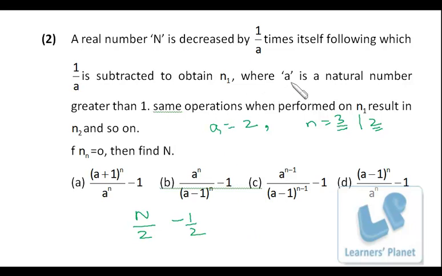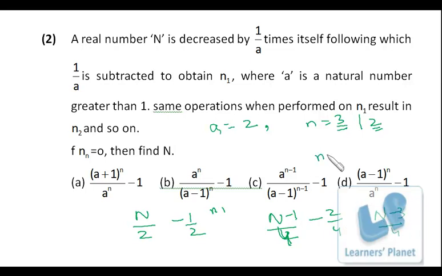After that, the same operation is performed on n1. Now this is n1. On this, once again 1 upon 2 times it is decreased, so it is actually n minus 1 by 2, that is n1. See, in examination you don't have to write each and every step, just be careful about it. This is n1. Once again it is decreased by 1 upon 2 times, so I'll be getting half of this. From this I need to deduct 1 upon 2, or I can say 2 by 4, right? So it is actually n minus 3 by 4.